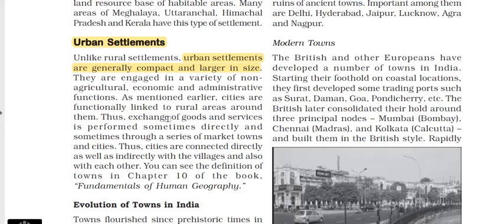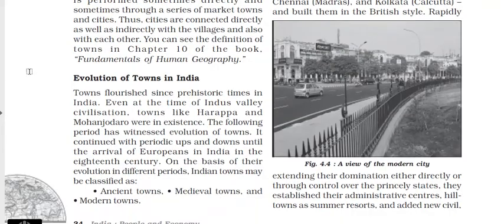And when we are talking about the town, all the towns evolved through time. There is an evolution of towns in India. Towns also flourished during the prehistoric time, means they were also present during the Indus Valley civilization, and we have ancient towns like Harappa and Mohenjo-daro.